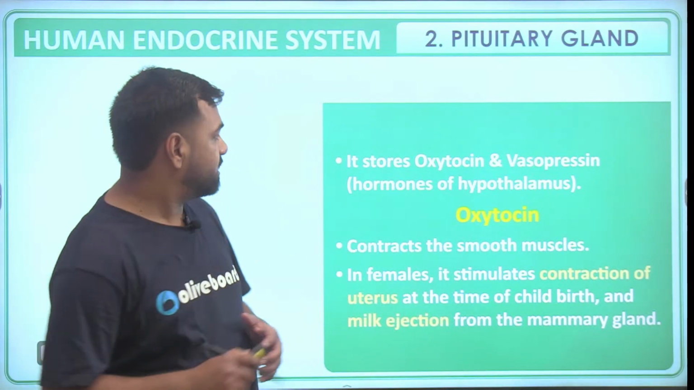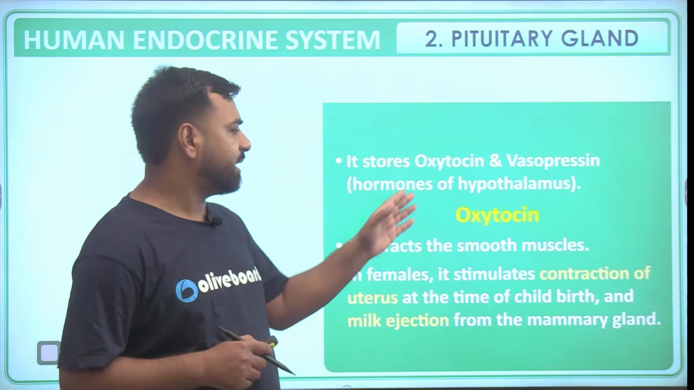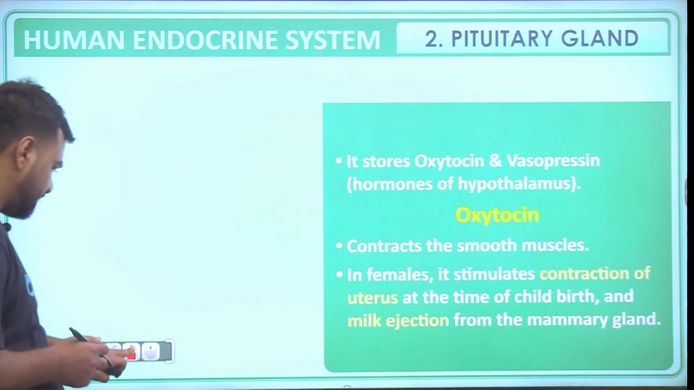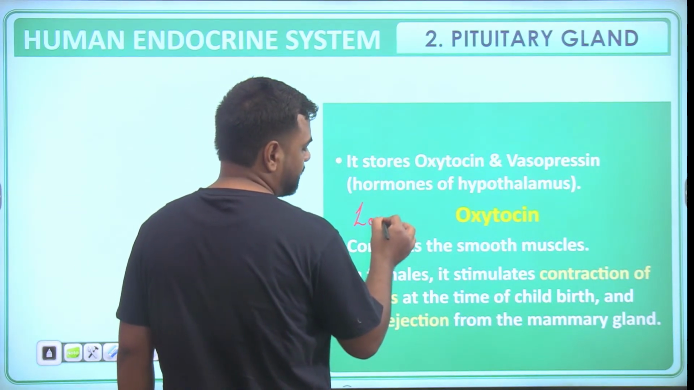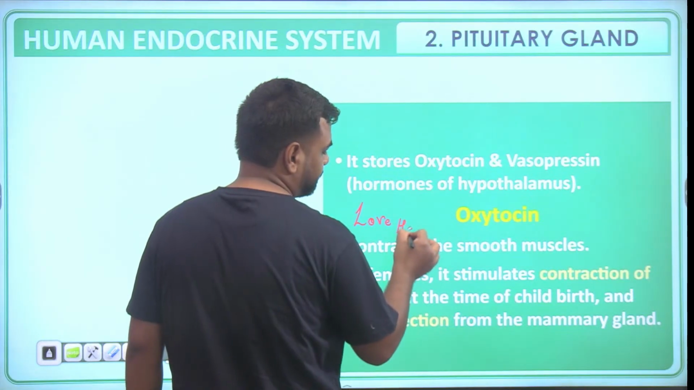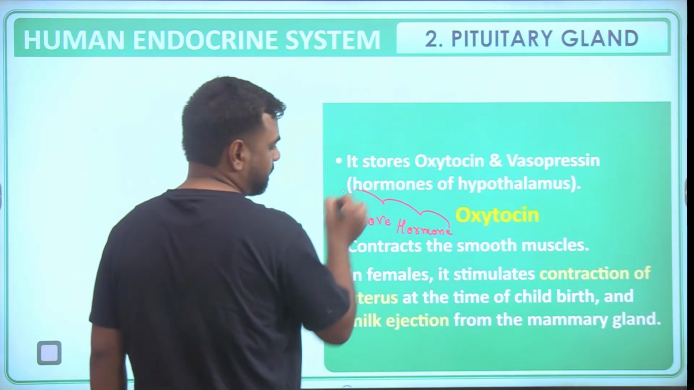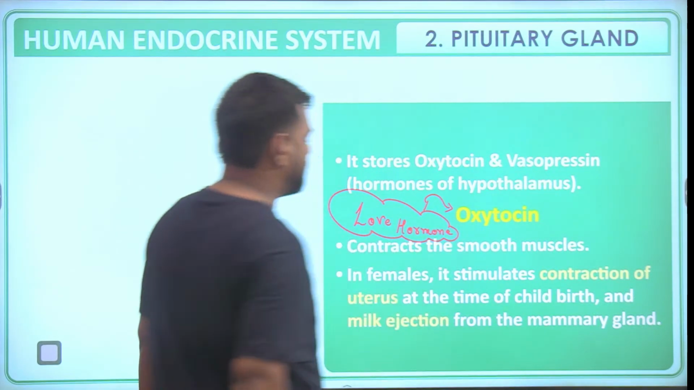Okay, next, so it stores oxytocin and vasopressin, that is the hormones of the hypothalamus. Oxytocin is also known as love hormone. That's again and again asked in the examination, so you must remember, what is it? Oxytocin is also known as love hormone.